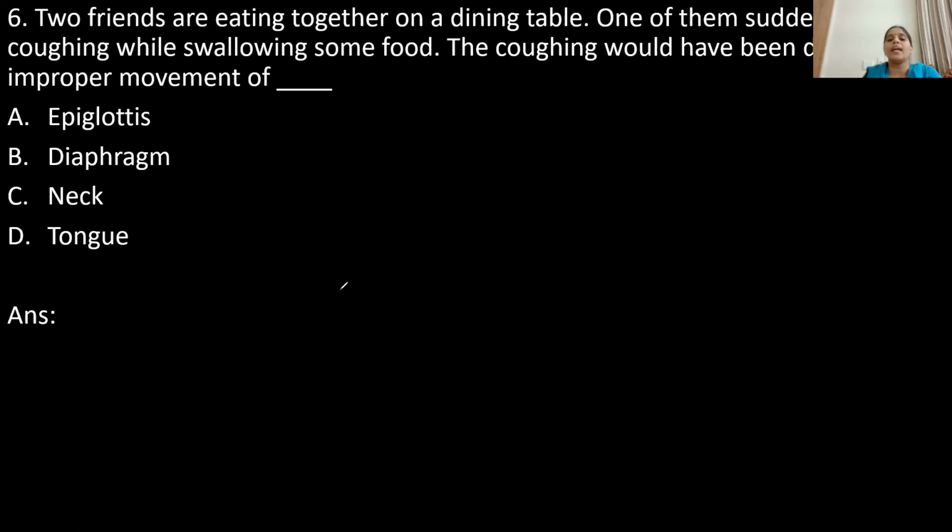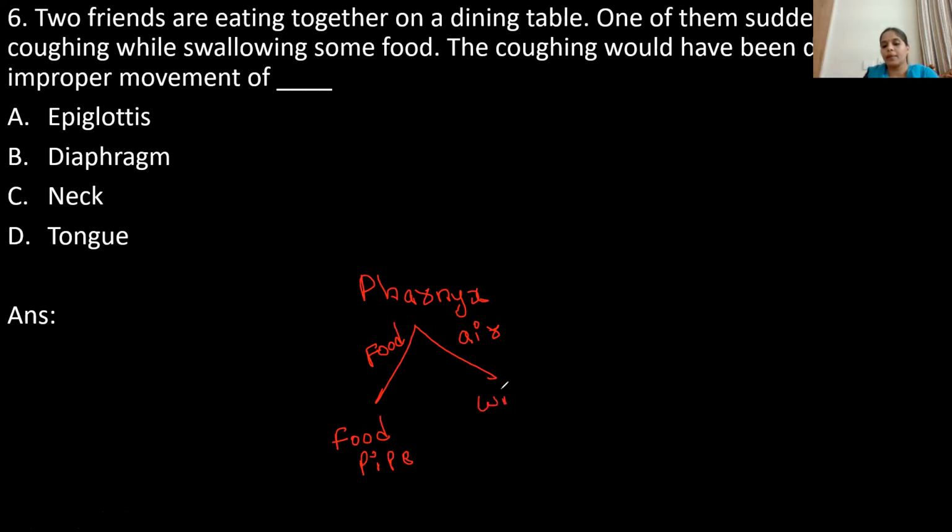Children, in the digestive tract, we have a structure called pharynx. Pharynx is the common passage for both food and air. From the pharynx, food will go to the food pipe and air will go to the windpipe. This traffic is kept channeled by a muscular flap-like structure called the epiglottis. So what is the role of the epiglottis?